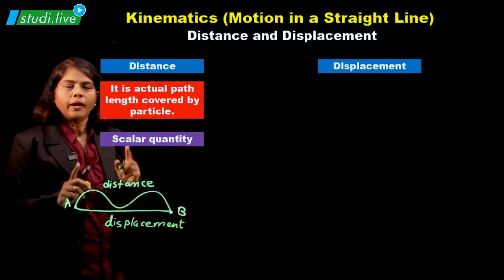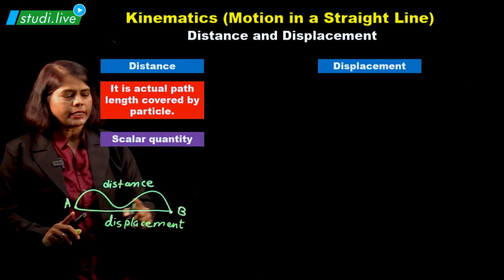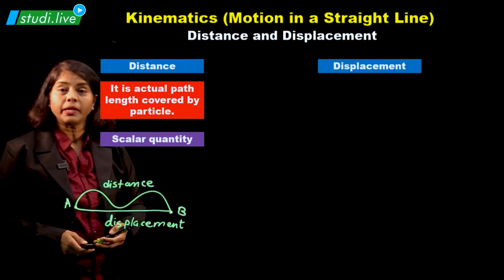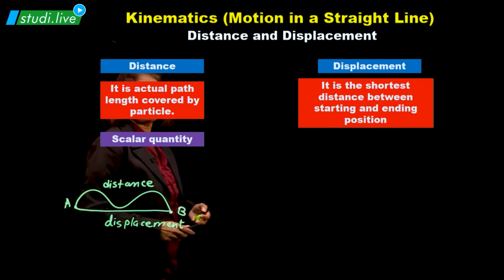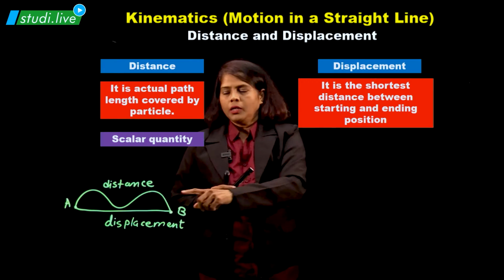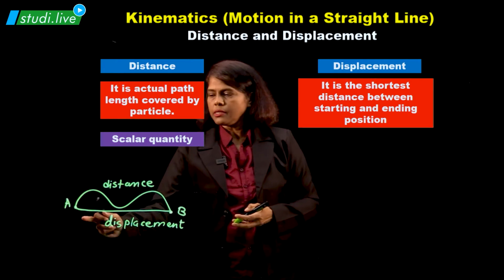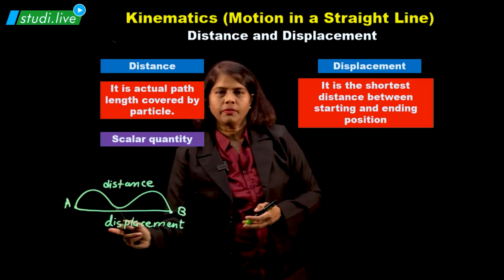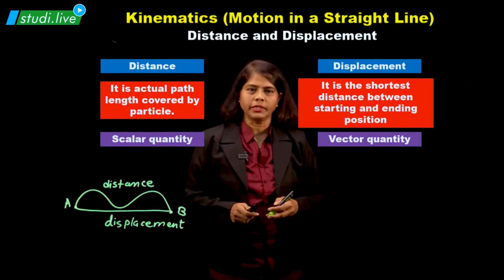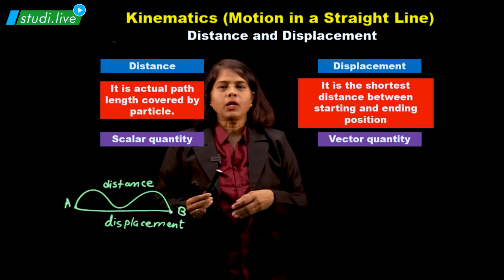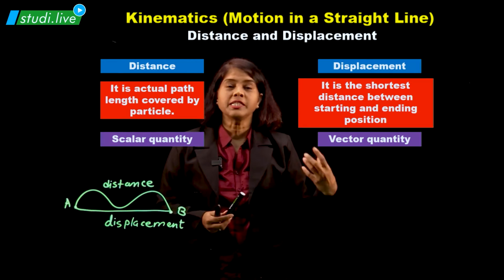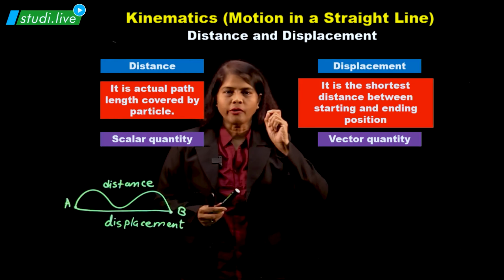So what have you understood from here? The shortest distance between the starting and ending position, we call it displacement. That is the definition we should know. It is the shortest distance, and since it is between a starting and ending position, we need to know the direction. So of course, it is a vector quantity. The calculation of distance is very easy, but when you are calculating displacement, there are a few things you have to remember.